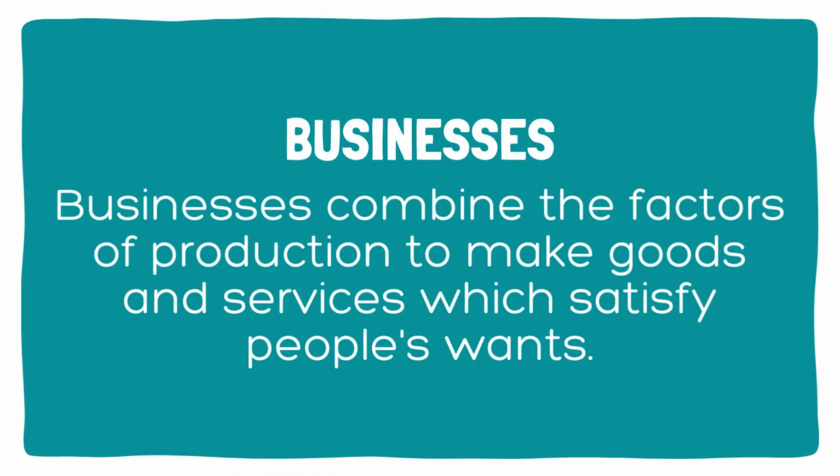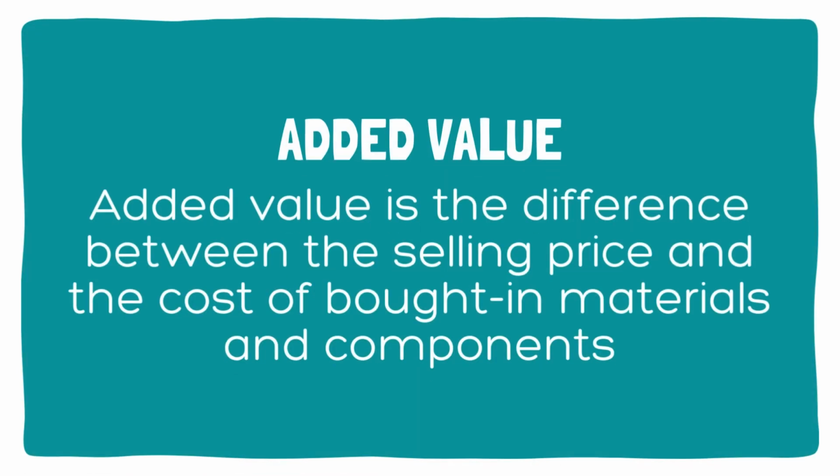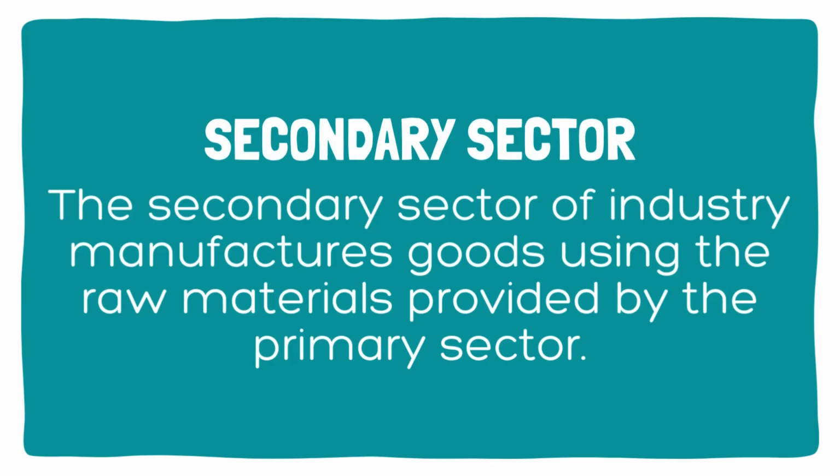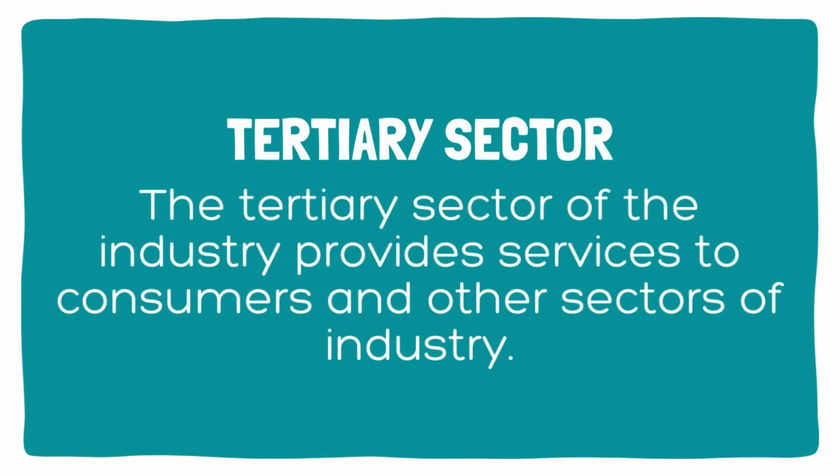Businesses combine the factors of production to make goods and services which satisfy people's wants. Added value is the difference between the selling price and the cost of bought-in materials and components. The primary sector of industry extracts and uses the natural resources of Earth to produce raw materials used by other businesses. The secondary sector of industry manufactures goods using the raw materials provided by the primary sector. The tertiary sector of industry provides services to consumers and other sectors of industry.